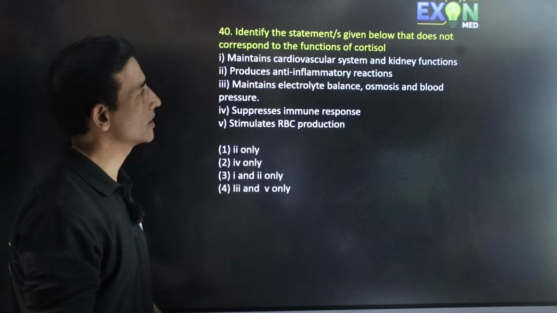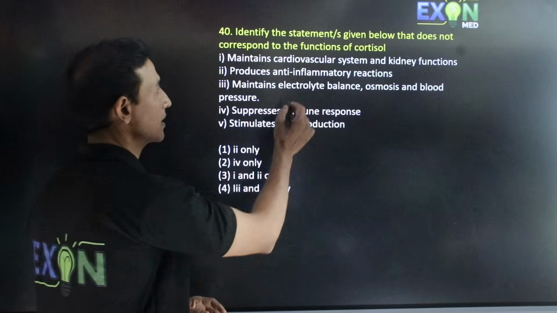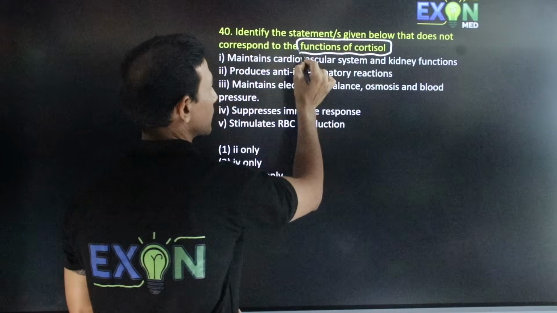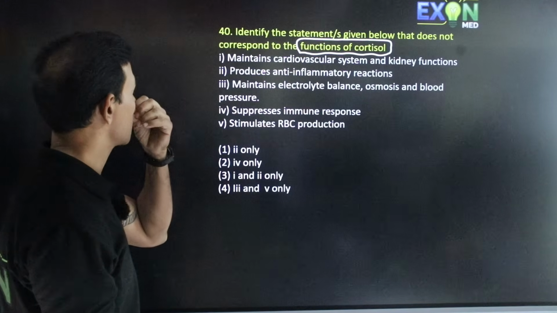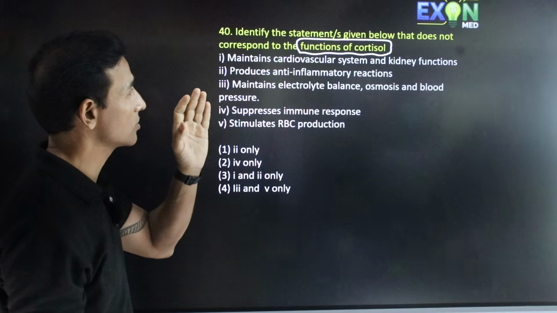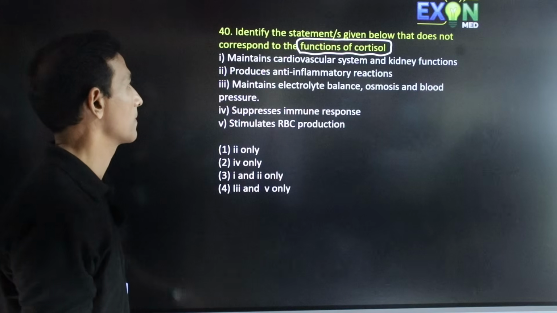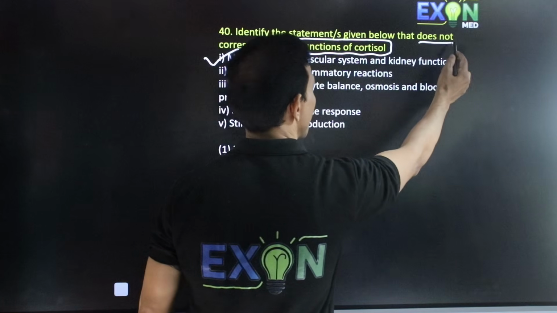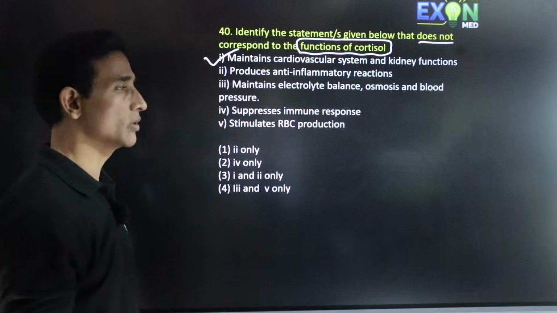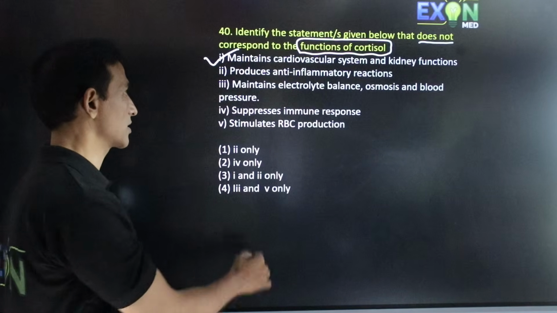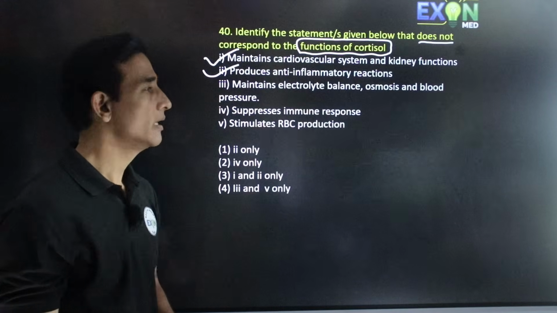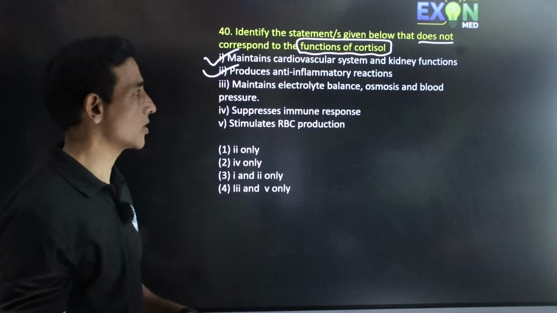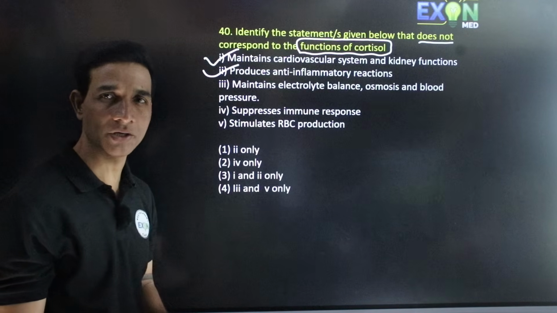Identify the statement given below that does not correspond to the function of cortisol. The first one, maintains cardiovascular system and kidney functions. This is correct because they have asked which does not. Then produces anti-inflammatory reactions. It is correct. Maintains electrolyte balance, osmosis and blood pressure.